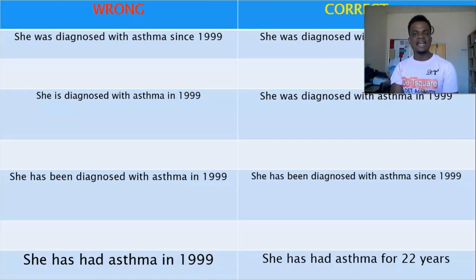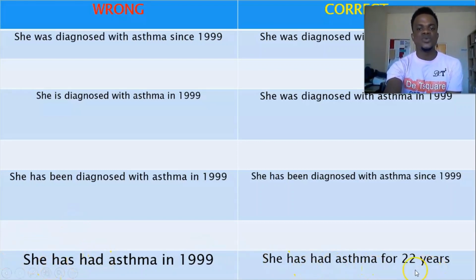"She has had" is a present perfect tense, meaning what you're trying to say is that this person had asthma in the past and is still having asthma now. So you cannot use a point in time in the past with it. When you do, you've negated the verb tense. It is a present perfect: it started in the past and has continued to the present. That's what this verb is telling you here.